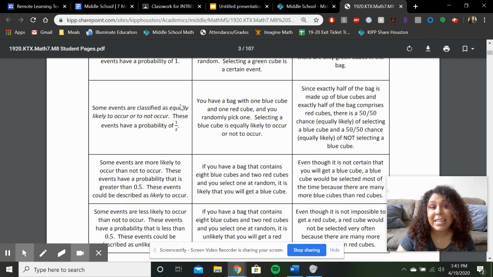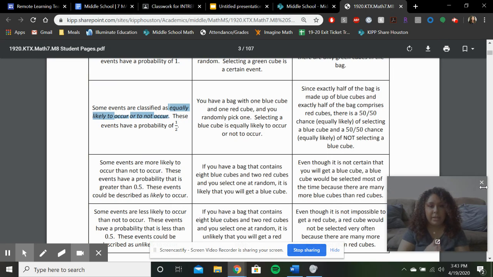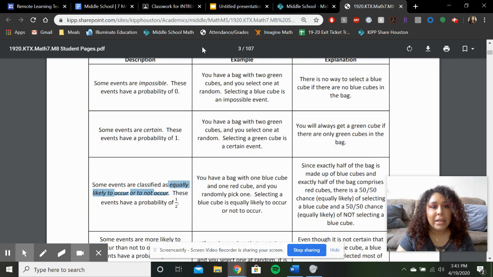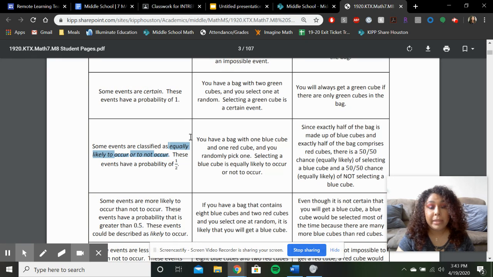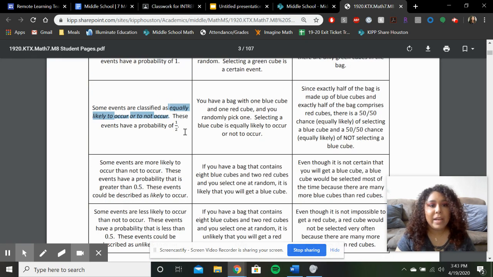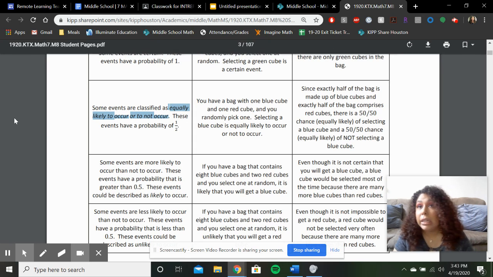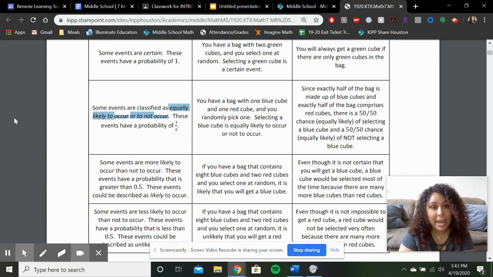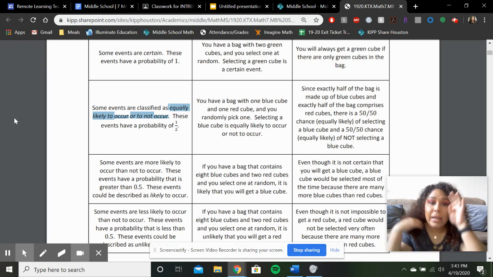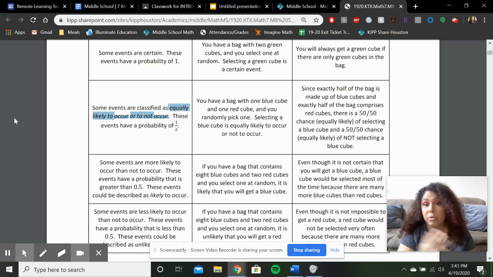Some events are classified as equally likely to occur or not occur. These events have a probability of 1/2. So events that are impossible will have a probability of 0, and events that are certain will have a probability of 1. If an event is equally likely to happen or not happen, it is a 1/2. Think about it like it's a 50-50 chance. You get a 50% chance of getting either one. So that would be if you have a bag of red and blue marbles, there are 2 of each. You could either pick a red marble or a blue marble because there's the same amount of each.